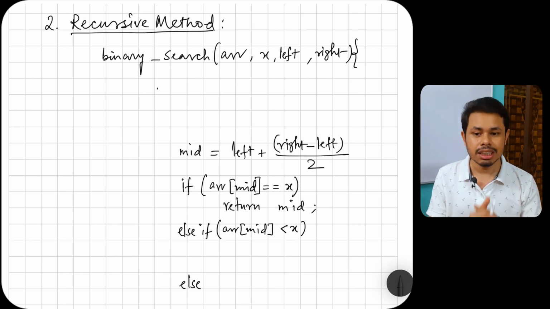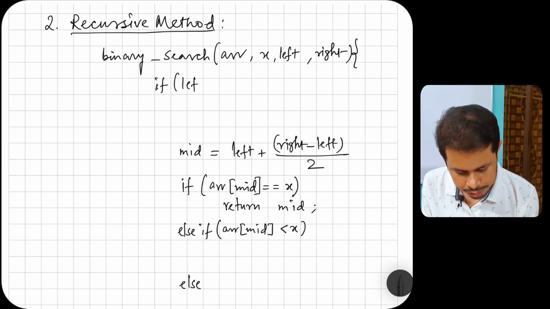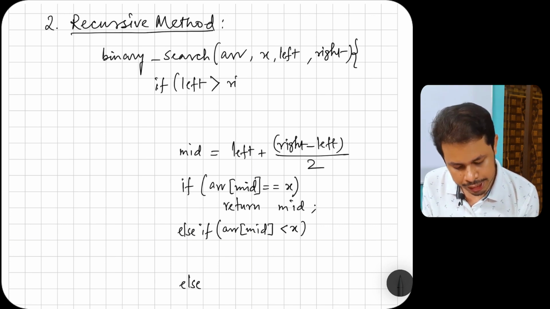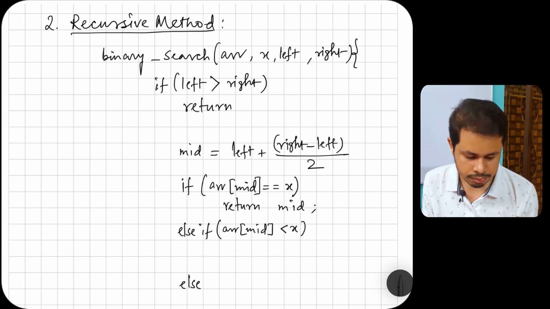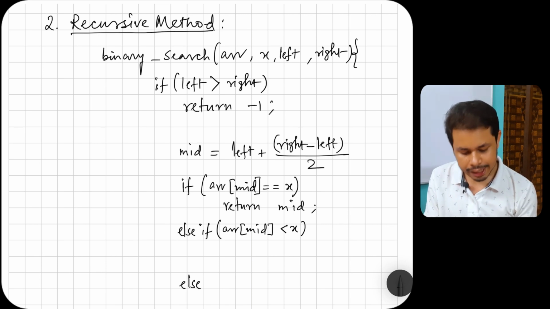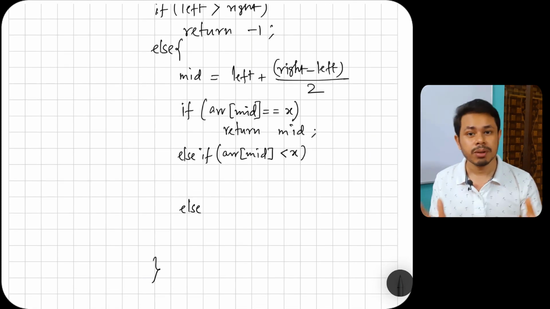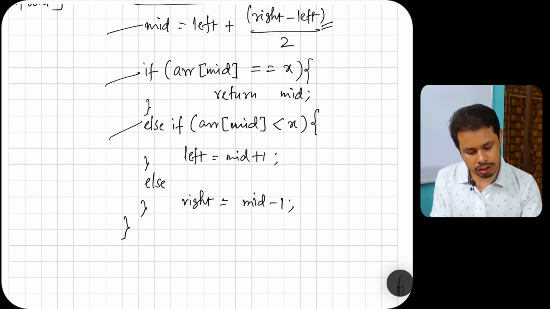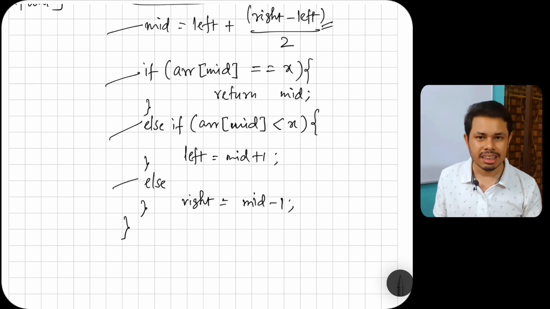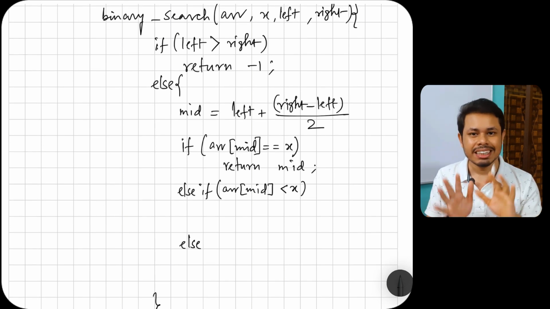So what is our stopping condition here? The stopping condition here would be if our left is greater than right, we'll stop, we'll return some -1 or anything, else we'll go on this particular segment. What operations did we do? Exactly the same thing. We calculated mid, we checked the condition, else which also checks another condition, else we checked the remaining condition. The same thing we'll also do in the recursive search, but in some different ways.